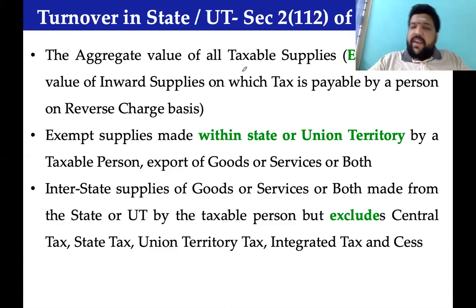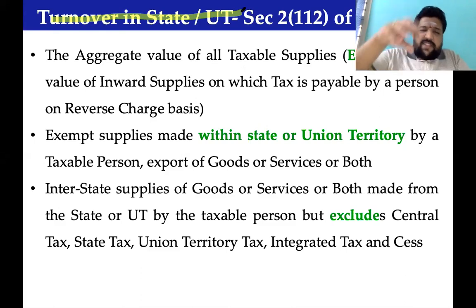Now, we read about aggregate turnover. We want to know about turnover in a state or union territory. In that state or union territory, what is the turnover? All those turnovers that happen within that state, meaning taxable supply of that state, exempted supply of that state, all those export supplies that originate from that state, would be treated as turnover in the state.